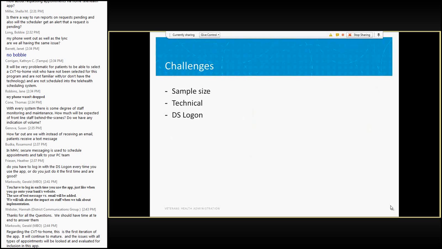One of the things that we did get out of this test was an evaluation of how easy or not it was to obtain a DS Logon credential.